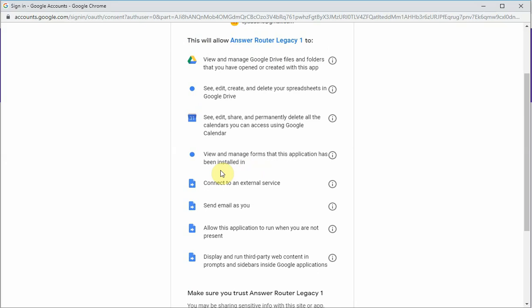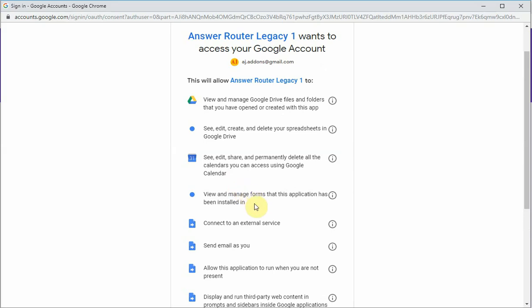The next permission is view and manage forms that this application has been installed in. What that means is that this add-on cannot do anything in a Google form if the add-on was not installed for that form. This add-on is a Google Forms add-on, and it needs to be able to access the form responses so that it can get answers out of the form.